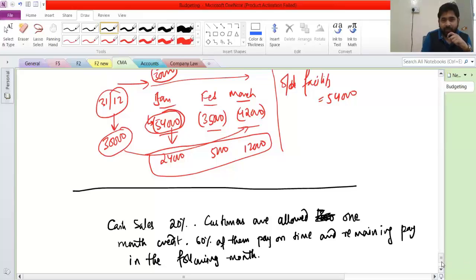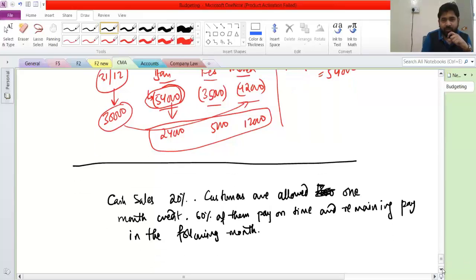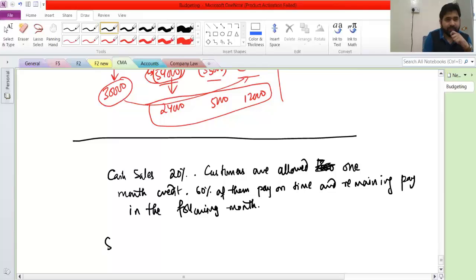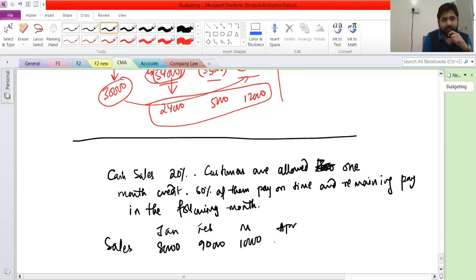Now I am giving you these numbers. Sales for Jan, Feb, March, April is like this. Let's say 80, 90, 100 and 110. This is 100, right? No, this is only 10,000. 110.